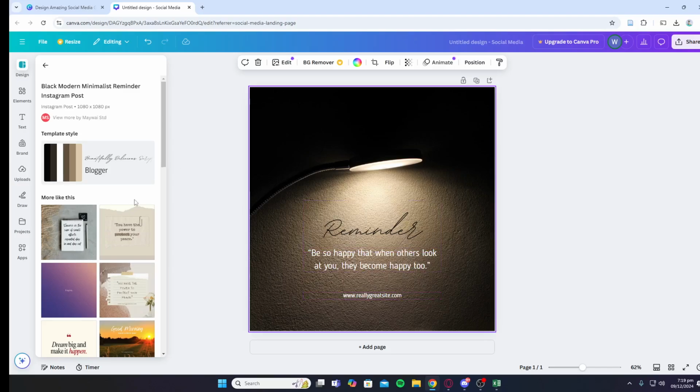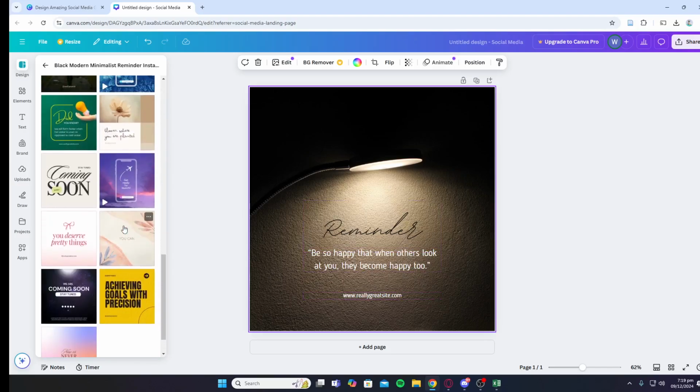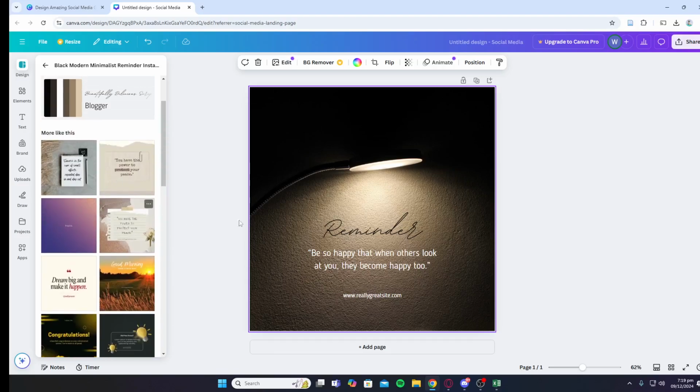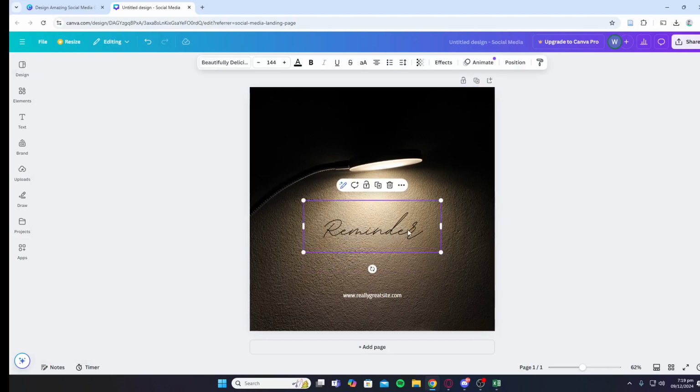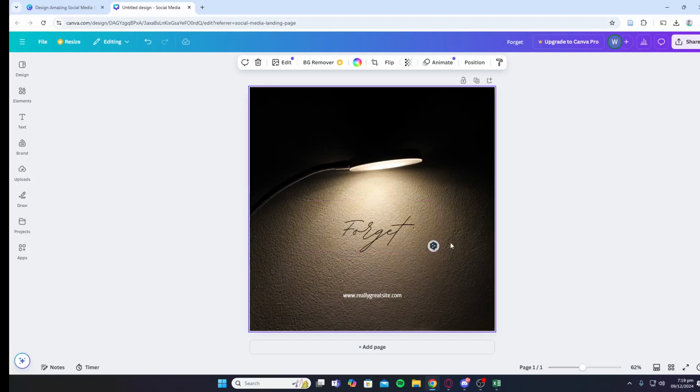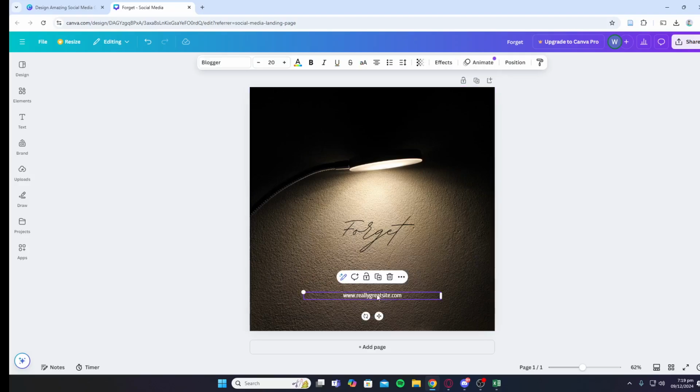So once you've selected a template, you can find other templates as well over here. But if you like this one, you can simply click on the text on it and you can edit that text. Now you can change whatever you want over here to be written, and over here at the bottom where it says www dot whatever, you can change it to your website as well. That's how you can create social media posts using Canva.